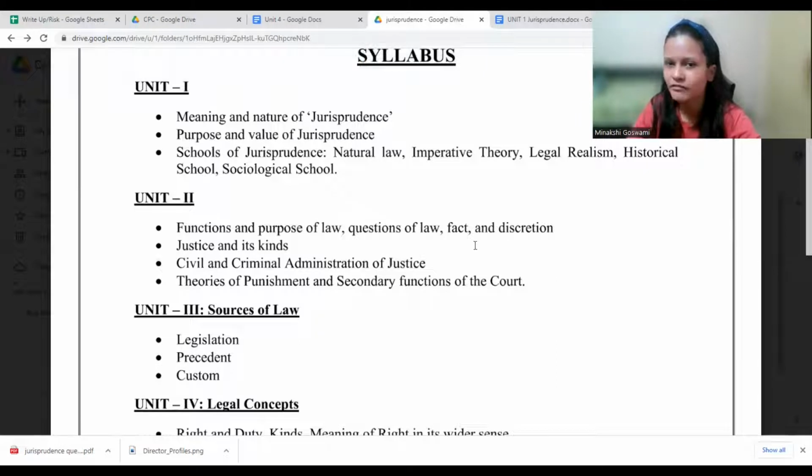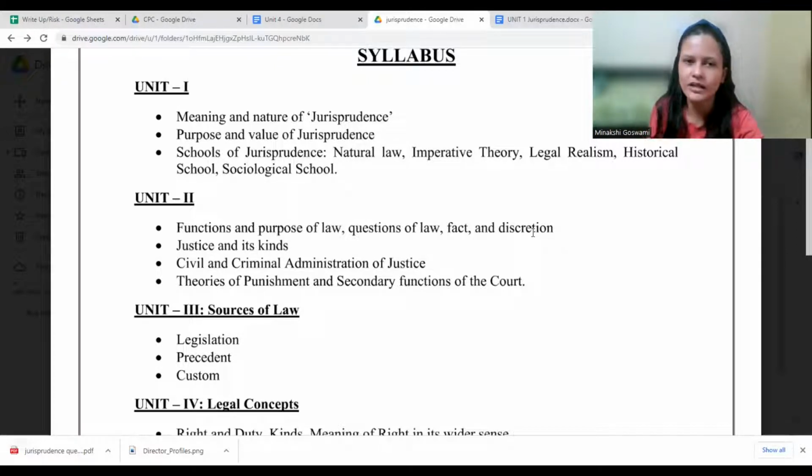Then questions of fact, questions of law and discretion. When a case is filed before the court, there will be certain questions that court will frame and court will try to decide on these questions. Like in CRPC, we have seen framing of issues, charges. Do you remember that charges will be framed? Yes. Based on what section a person is accused of committing a crime and all that, right?